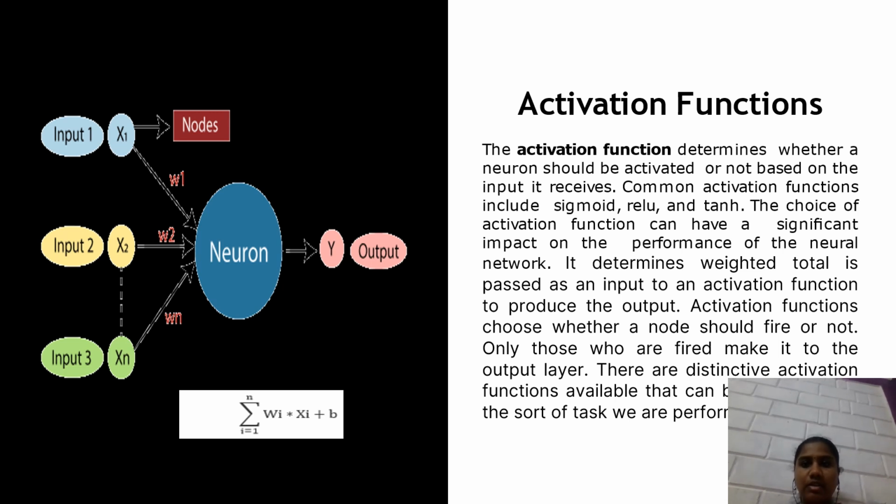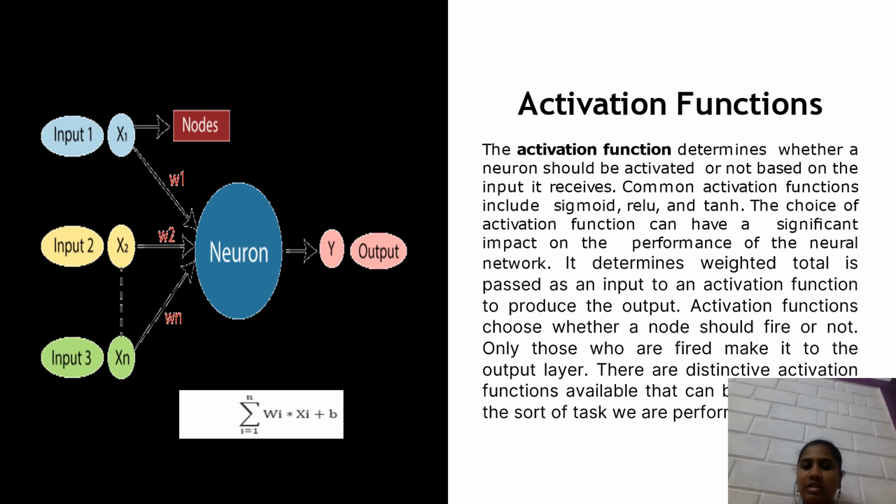Now let's see the activation function detail. The activation function determines whether a neuron should be activated or not based on the input it receives. Common activation functions include sigmoid, ReLU, and tanh. The choice of activation function can have a significant impact on the performance of the neural network. The weighted total is passed as input to an activation function to produce the output. Activation function chooses whether a node should fire or not. Only those who have fired make it to the output layer.